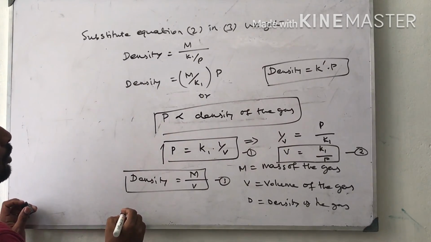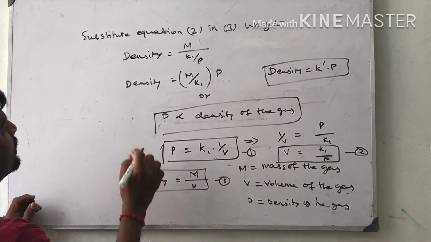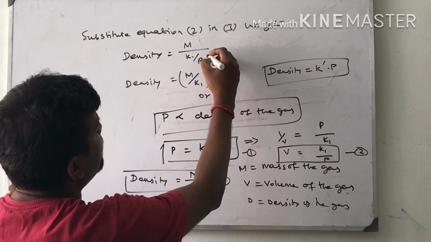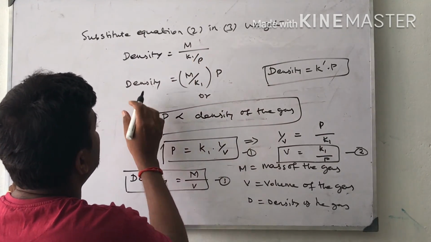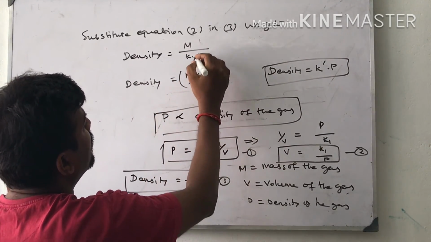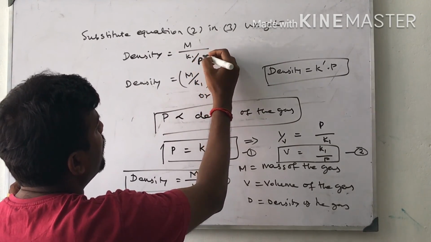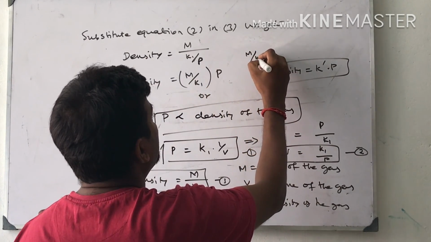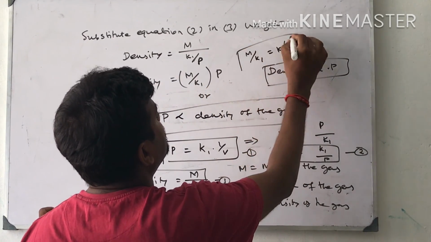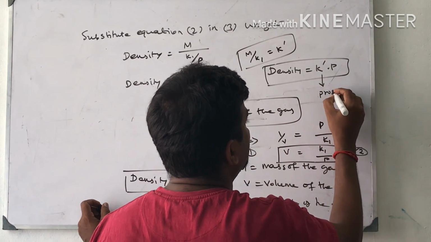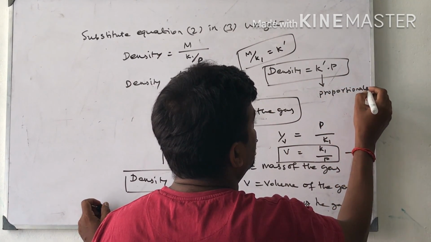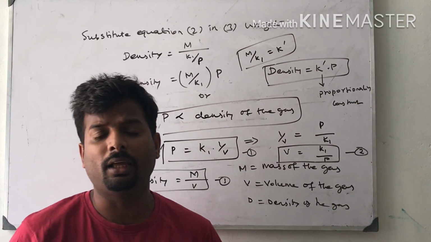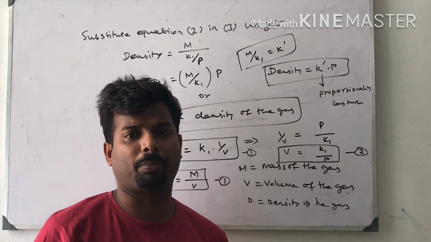Now we substitute the second equation in the third: M by V is equal to M by K1 by P. In the V place we substitute K1 by P. Density is equal to M by K1 into P, because P is in the denominator of the denominator, it goes to the numerator. Instead of M by K1 we write K prime. K prime is also called the proportionality constant. So in this equation we proved that density is directly proportional to the pressure of the gas.